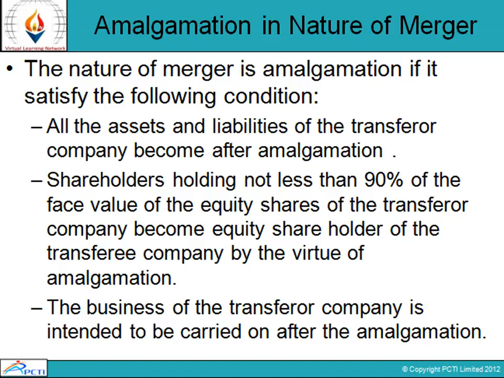When we discuss amalgamation in the nature of merger, according to Accounting Standard 14, Para 3E, an amalgamation in the nature of merger must satisfy the following conditions. The first condition is that all the assets and liabilities of the transferor company become, after amalgamation, the assets and liabilities of the transferee company.